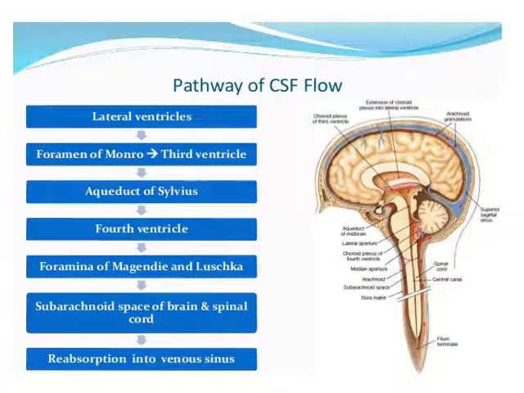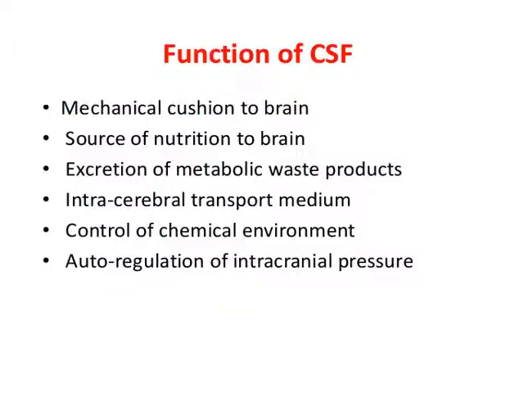Now the pathway of CSF flow. First it is formed in the lateral ventricles, next it comes through the foramen of Monro to the third ventricle. Through the aqueduct of Sylvius it comes to the fourth ventricle, then through the foramen of Magendie and Luschka, it comes to the subarachnoid space of the brain and spinal cord, and then it gets reabsorbed into the venous sinuses. So this is the pathway of CSF flow.